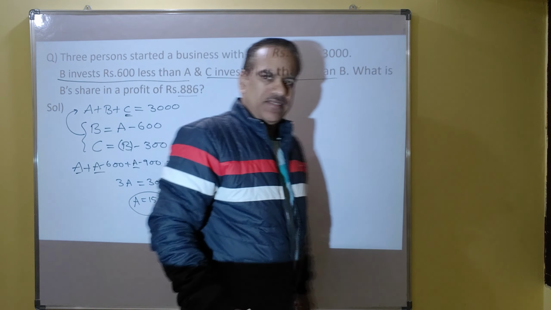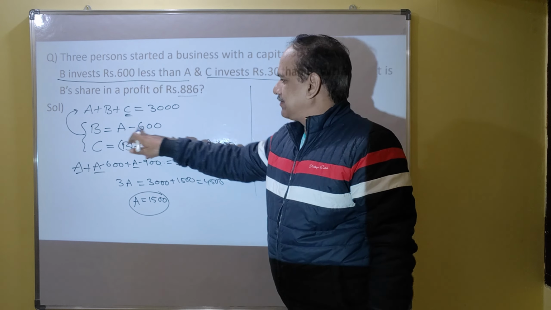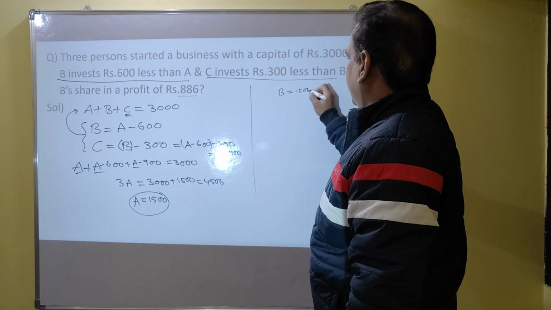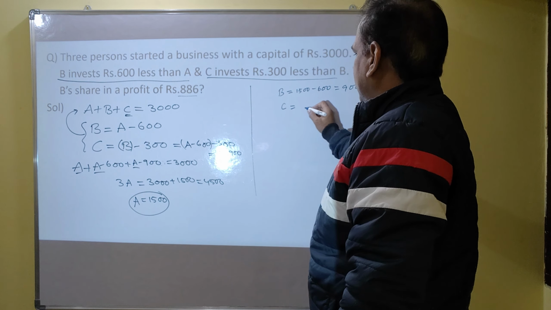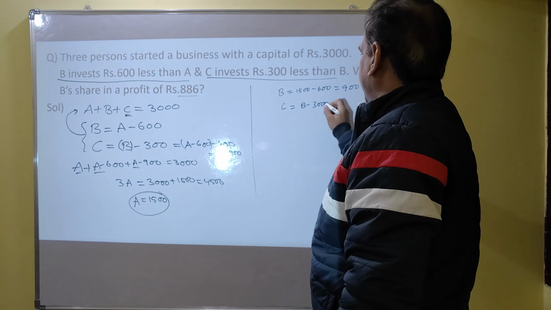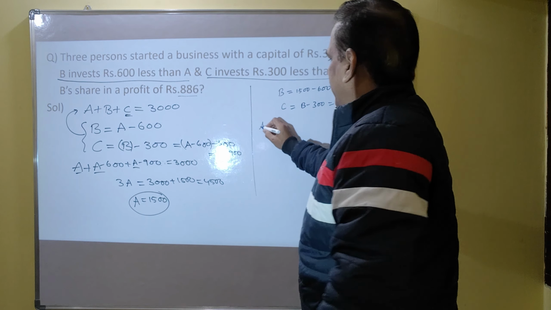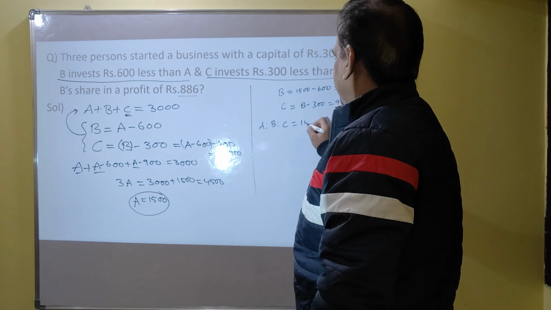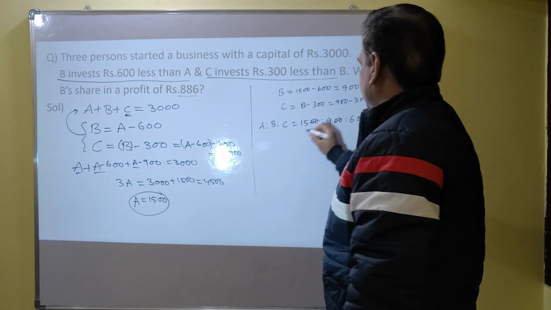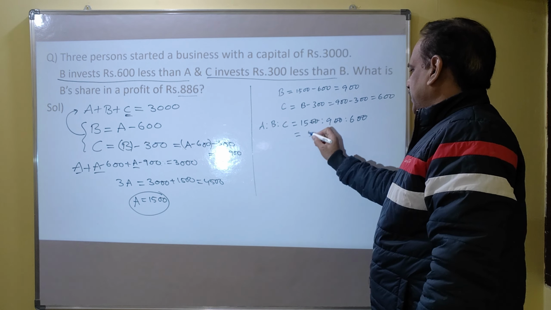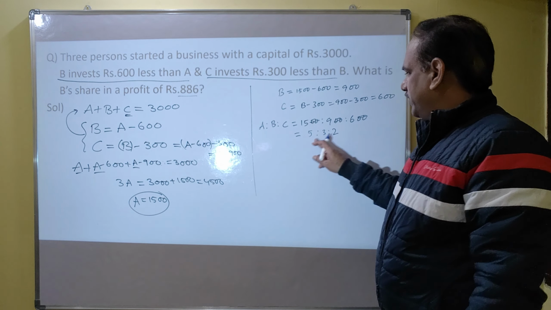Now we got A's investment as 1500. Then what about B's investment? B's investment is 600 less than A, so 1500 minus 600, which is 900. And what is the investment of C? B's investment minus 300, 900 minus 300, which is 600. So the investments of A, B, C are 1500, 900 and 600. You can cancel out zeros and cancel 3 throughout. It is 5:3:2. So their investments are in the ratio of 5:3:2.